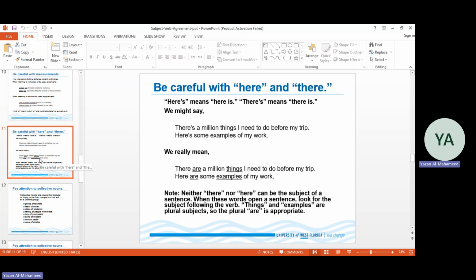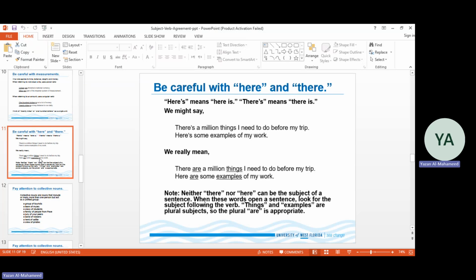Okay, so we need to be careful whenever we use agreement rules with some expressions in the English language, like here and there. So "here" means "here is," or "there" means "there is." We might say, "There is a million things I need to do before my trip." "Here is some examples of my work." We really mean, "There are a million things that I need to do before my trip."